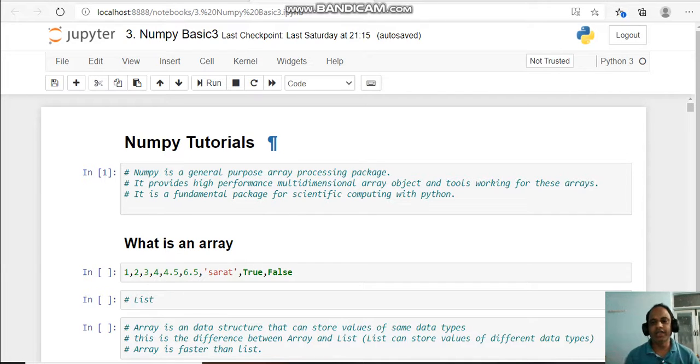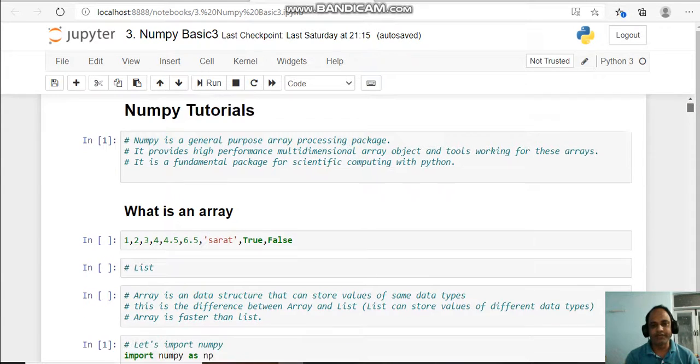Okay, an array is just like a list, which can store different elements and values in one place. Like a list, we can store different values in one place in the form of an array. But the major difference between an array and a list is that in a list we can store different data types of elements, but in an array we can store only the same data type of elements.